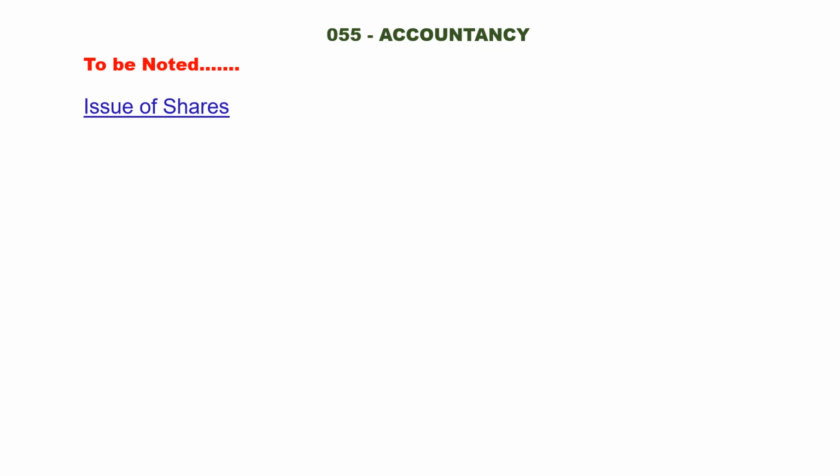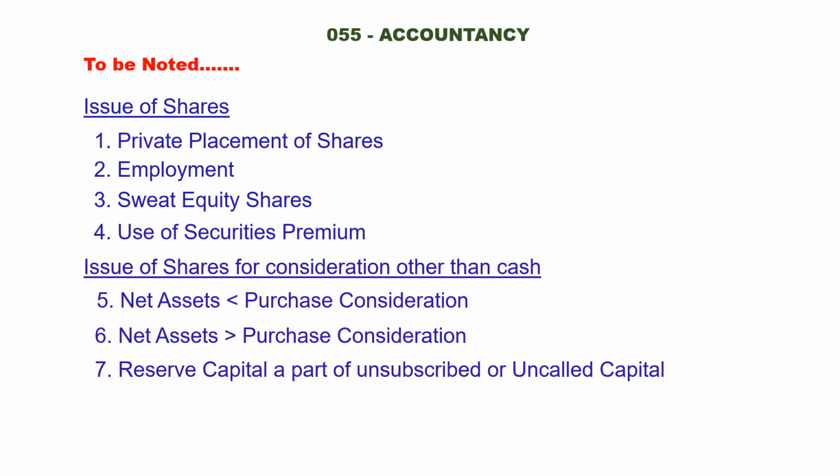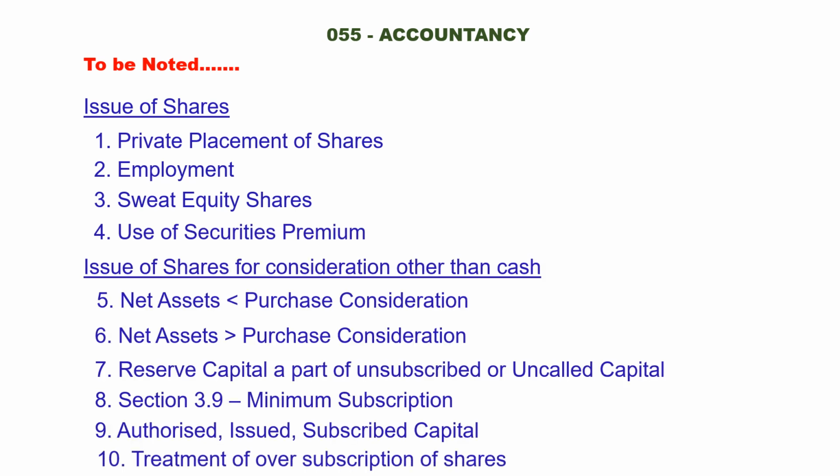Then what are all the topics you should work out in issue of shares and debentures? Issue of shares, private placement of shares, employees, sweat equity shares, use of securities premium, then issue of shares for consideration other than cash, net assets greater than purchase consideration, net assets less than purchase consideration, reserve capital, a part of unsubscribed or uncalled capital, minimum subscription, authorized, issued, subscribed capital, treatment of oversubscription of shares.